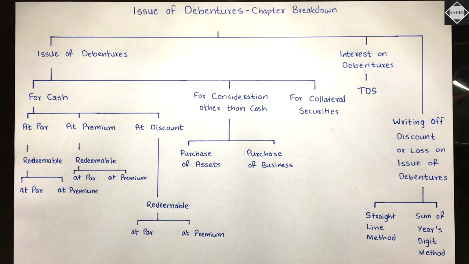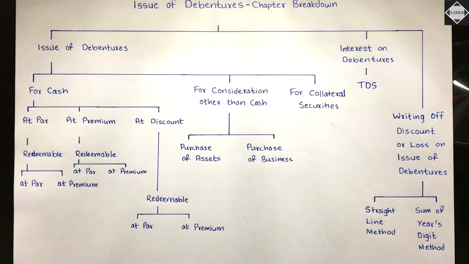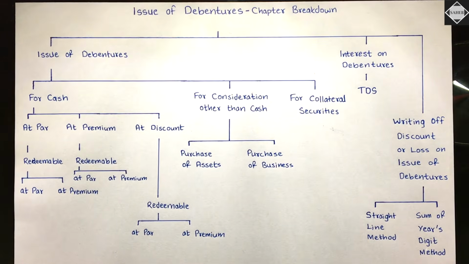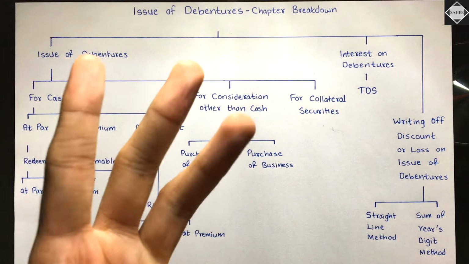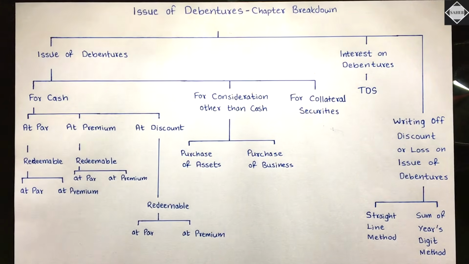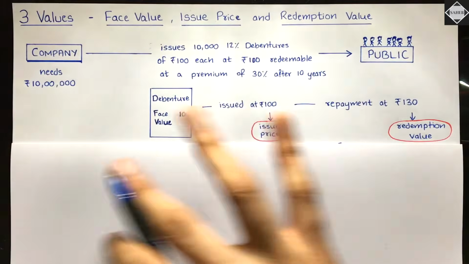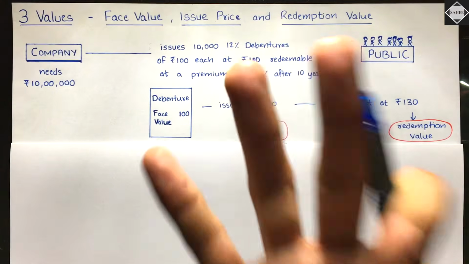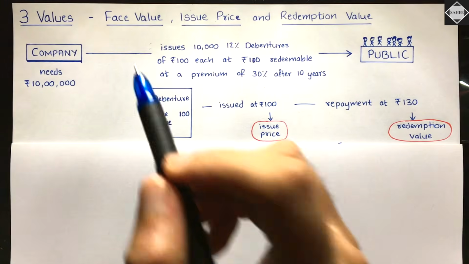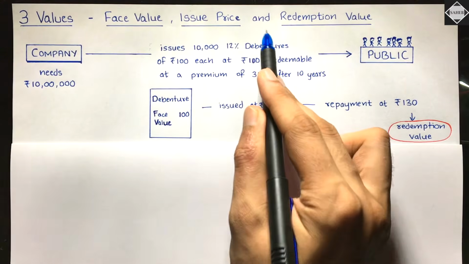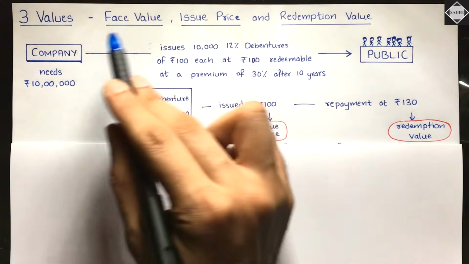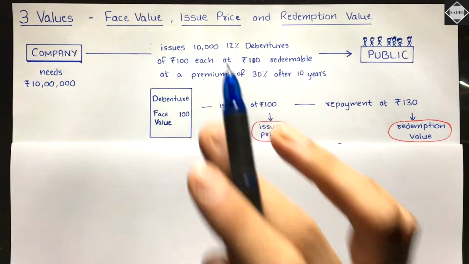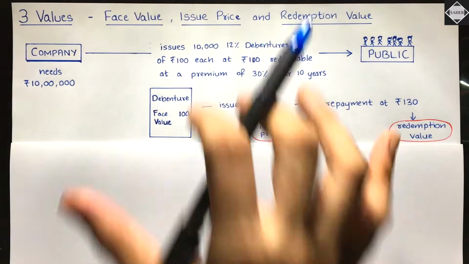This is what we are going to cover in this video series. Is that clear? Right, now let's move on. Let's understand what face value, issue price, and redemption value are, properly with an example. Here we have the concept of 3 values in this chapter which are very essential for you to understand: the face value, the issue price, and the redemption value. Let's understand these 3 in detail with the help of this example.